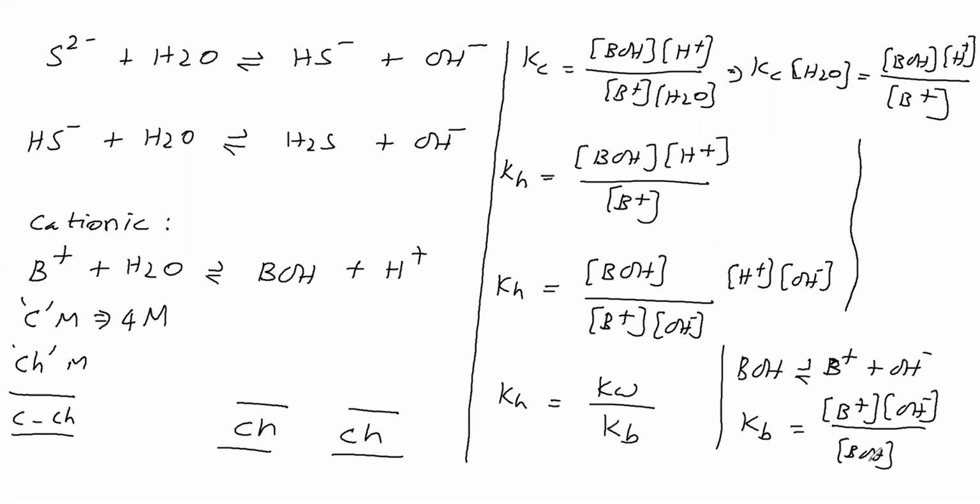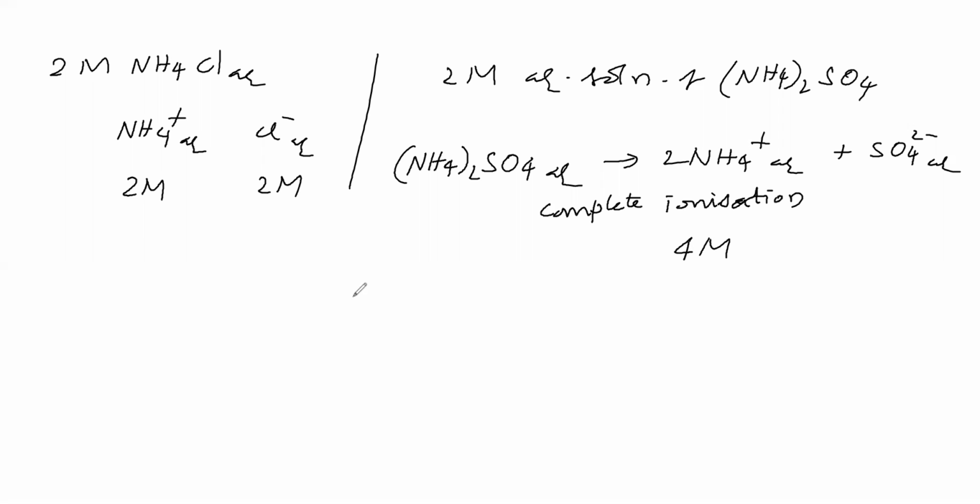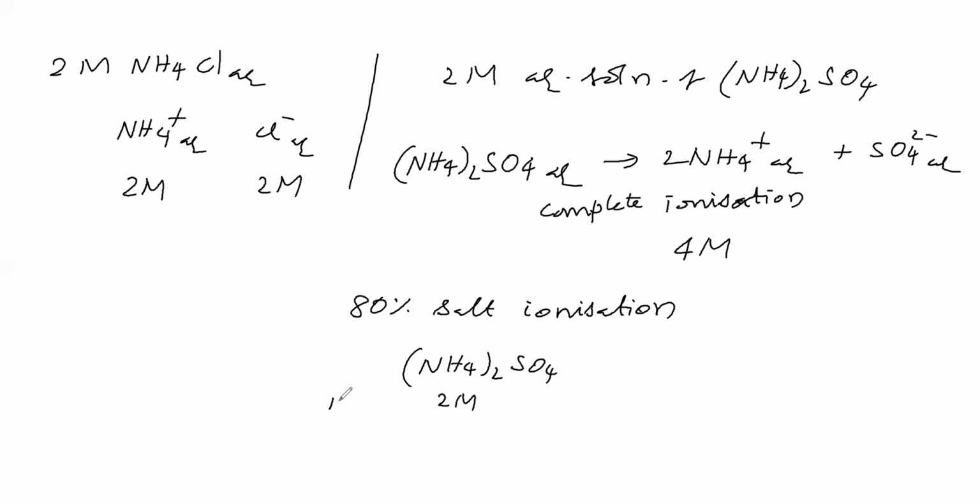Suppose in the question it is given that 80% of the salt undergoes ionization. That means you have taken initially 2 molar ammonium sulfate. It is ionizing, so it will give ammonium ion and sulfate ion.